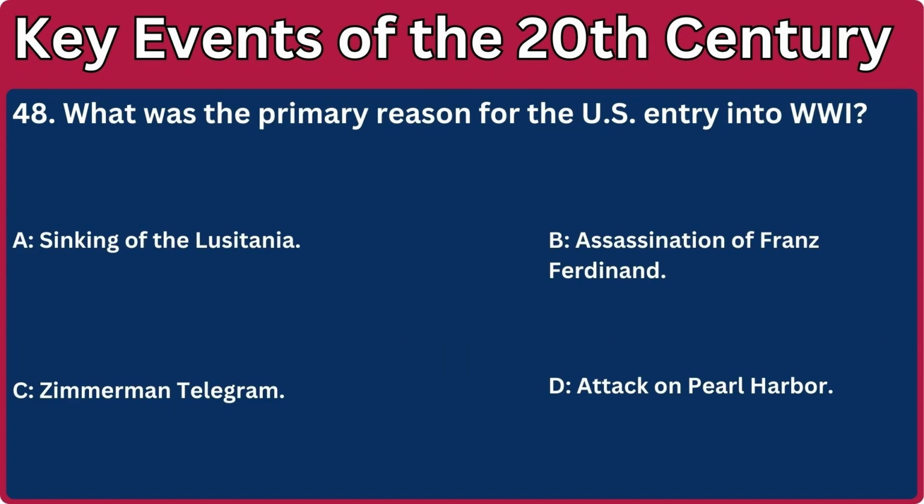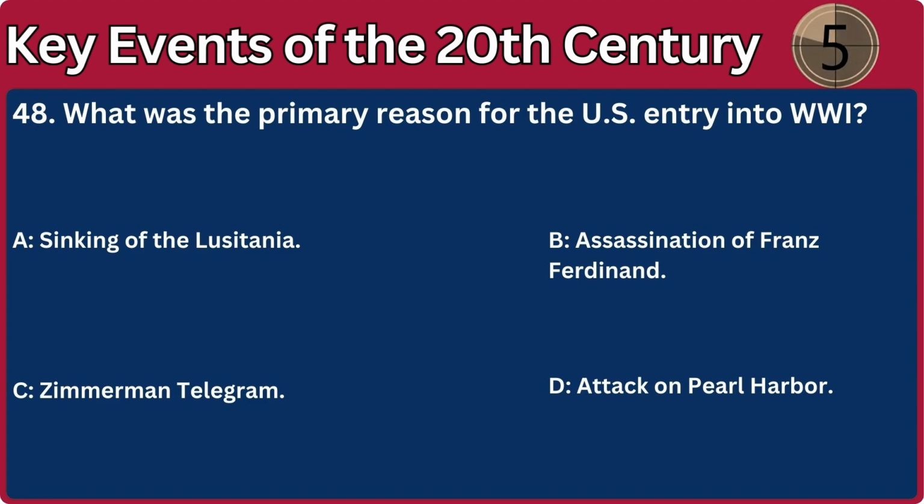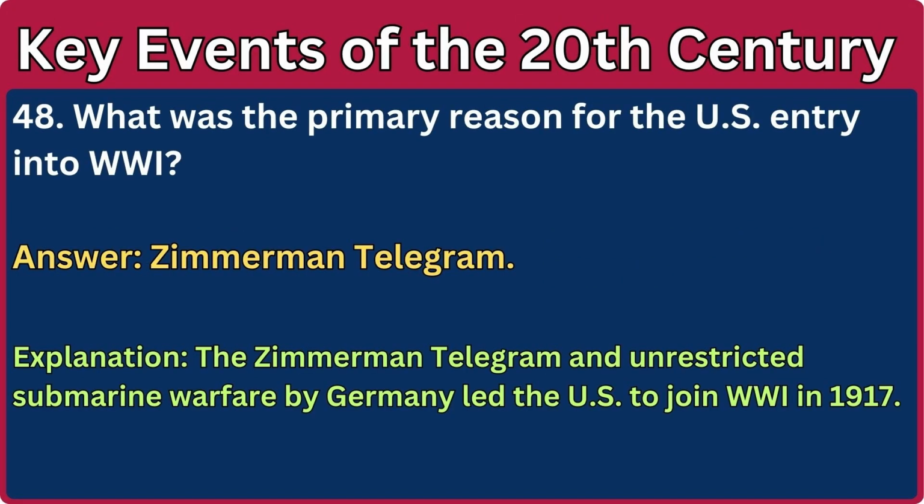48. What was the primary reason for the U.S. entry into World War I? A. Sinking of the Lusitania. B. Assassination of Franz Ferdinand. C. Zimmermann telegram. D. Attack on Pearl Harbor. Answer: Zimmermann telegram. Explanation: The Zimmermann telegram and unrestricted submarine warfare by Germany led the U.S. to join World War I in 1917.